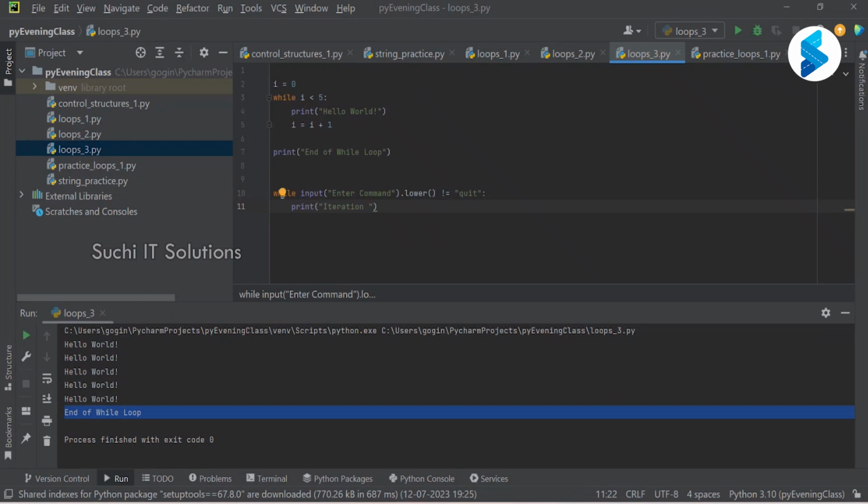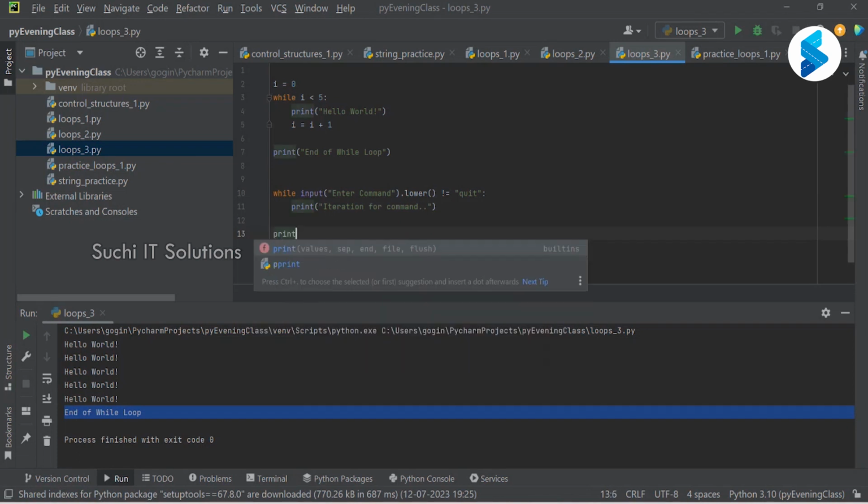Something like this I'm adding, with an iteration message.